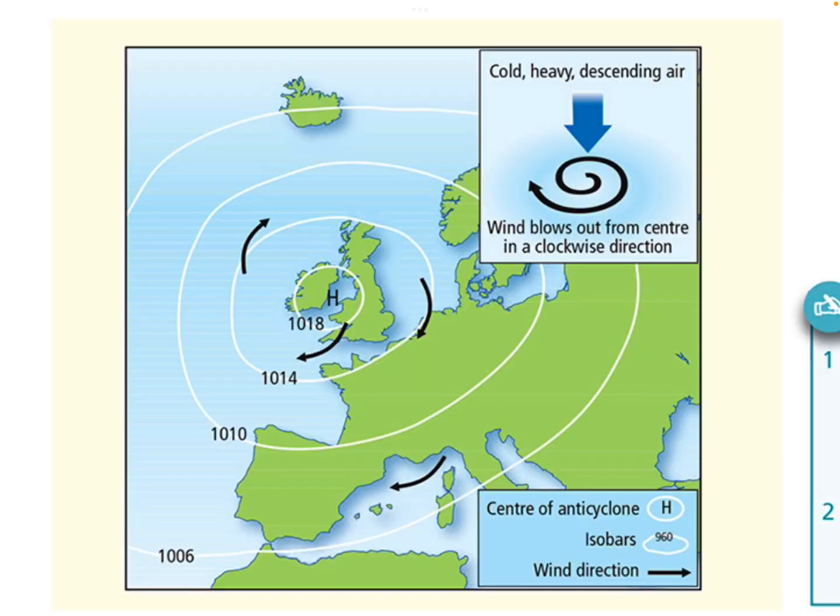Sorry, now I'll just zoom into this picture here. So an anticyclone is associated with high pressure, good weather. As you can see, the isobars are spaced widely apart. So at a quick glance at a weather map, if the isobars are spaced widely apart, that indicates high pressure. That's good weather. High pressure means the air is heavy. Heavy air presses down and it actually starts to get warmer. It's cold initially, but it presses down and it starts to get warmer.